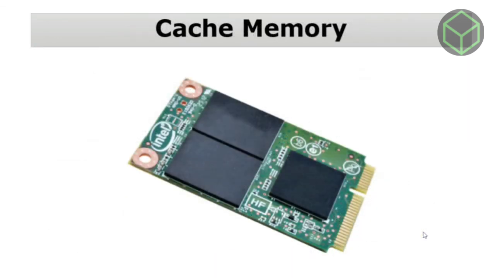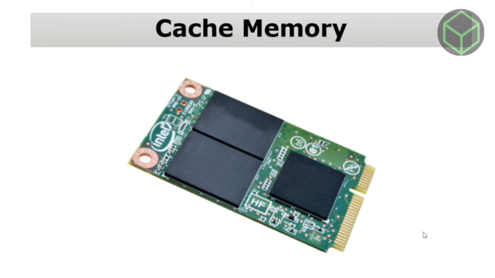Now, the third type of memory we have is cache memory. It is a small-sized chip-based computer memory that lies between the CPU and the main memory. It is a faster, high-performance and temporary memory to enhance the performance of the CPU.